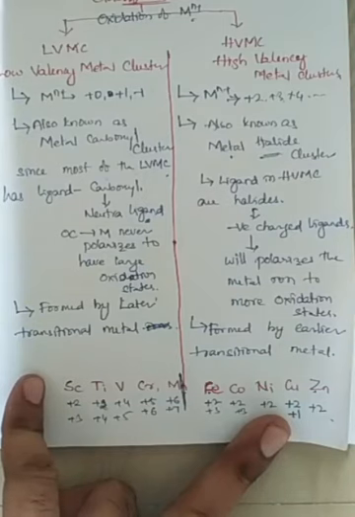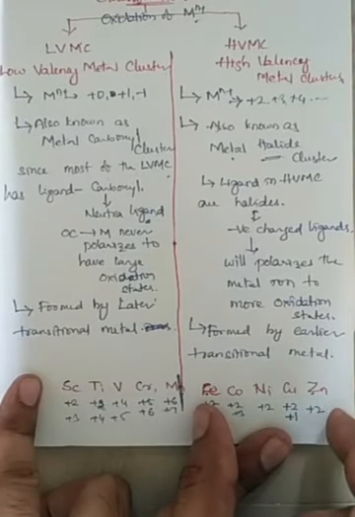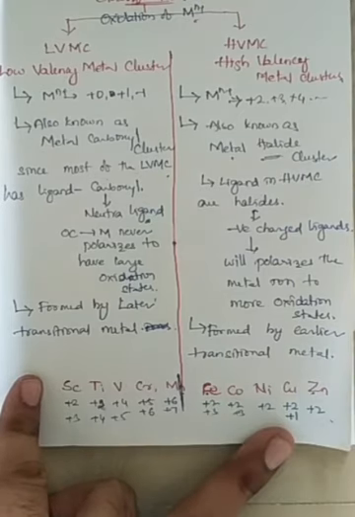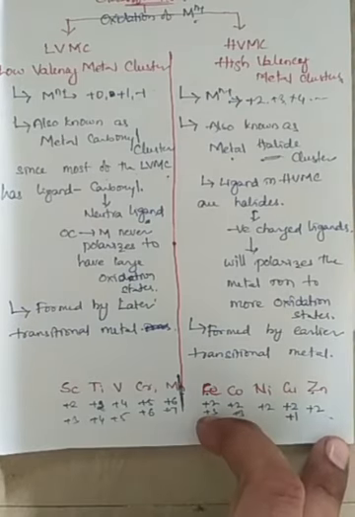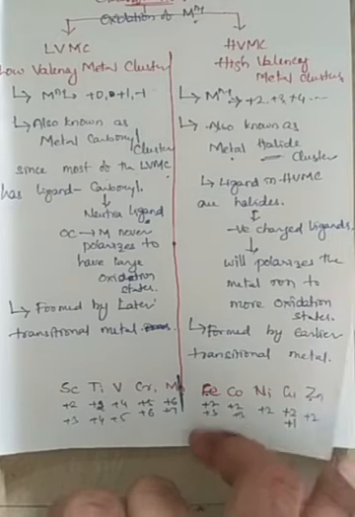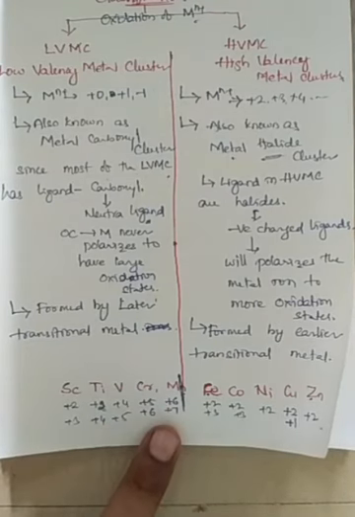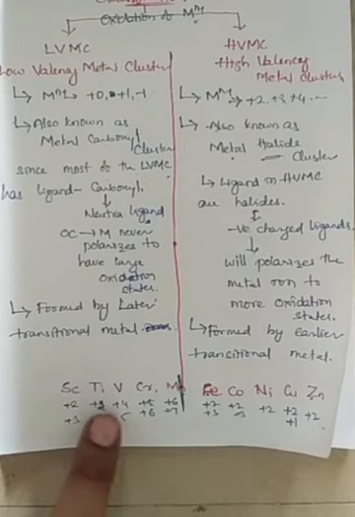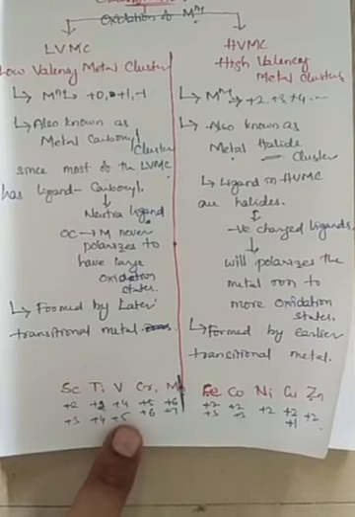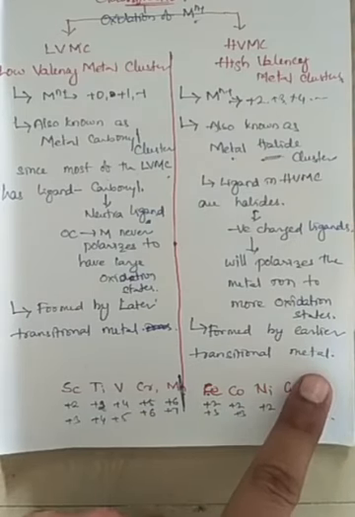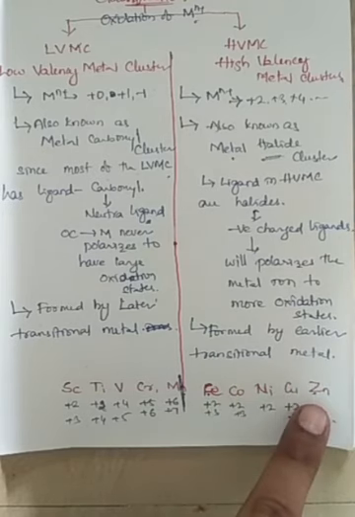So the later transition metals, having lesser oxidation states as stable oxidation states, form low valence metal clusters, whereas earlier transition metals carry higher oxidation states, +5, +7, +4, right? Having higher stable oxidation states, the earlier transition metal ions will form high valency metal clusters or metal halide clusters.